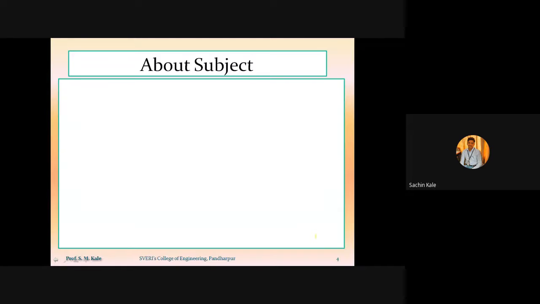Now we'll switch towards our subject, refrigeration and air conditioning. But before that, one important notice. You might know that the GATE exam forms have been released, and the last date for registration for the GATE exam is 22nd of September. The GATE exam is important for entry into various public sector undertakings, and with the help of the GATE exam you can also pursue your post graduation.